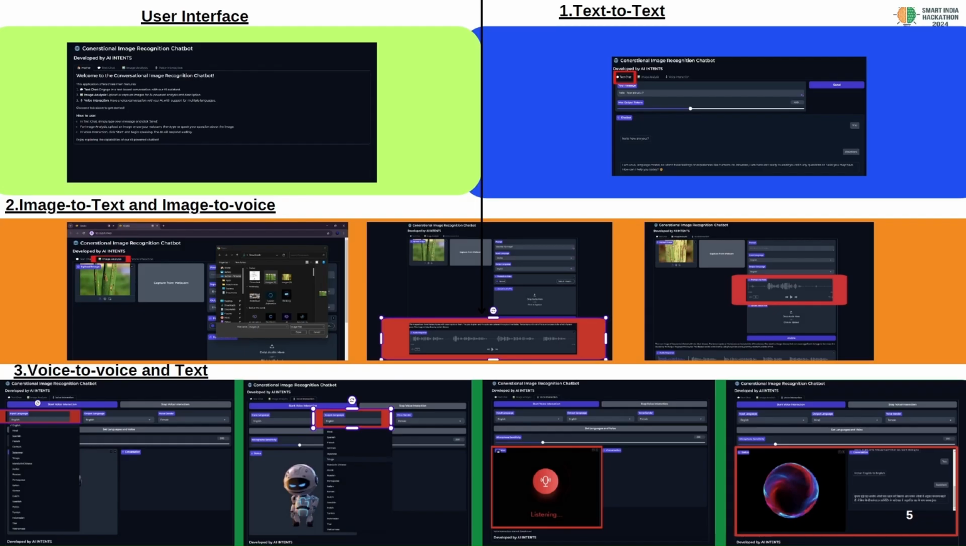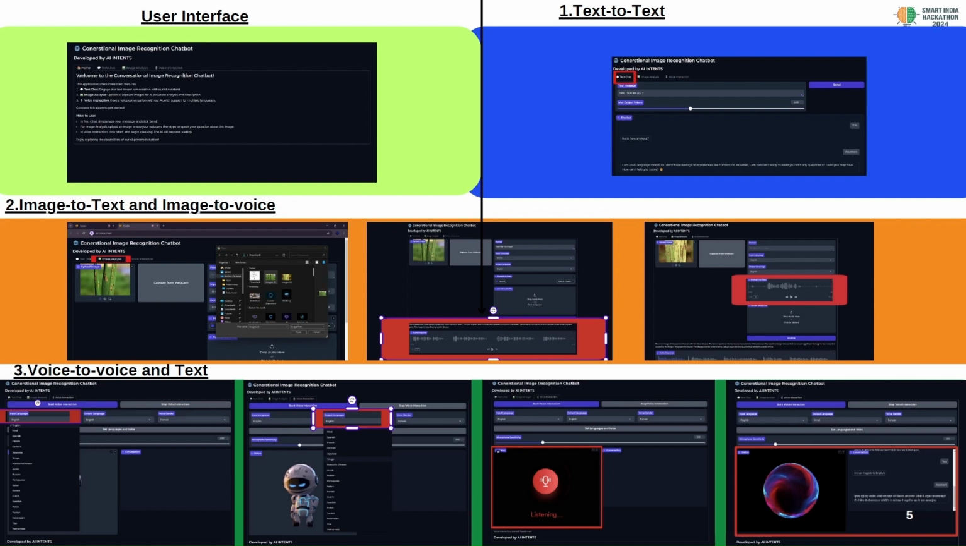These are some screenshots. This is the user interface, where all the guidance on how to use it is noted, and the text to text feature, where the user can give text and get a text response. And this is the image to text response, as well as image to voice.